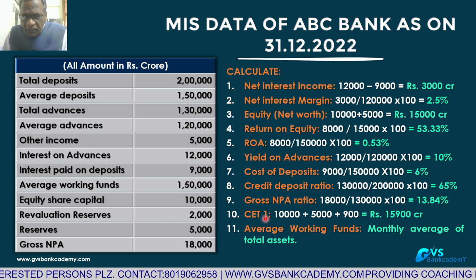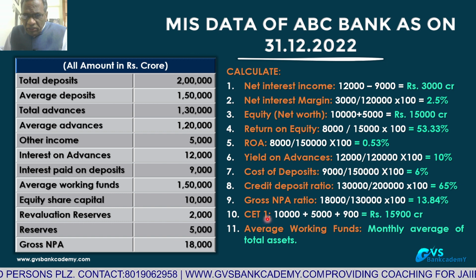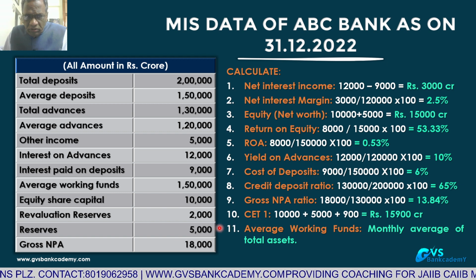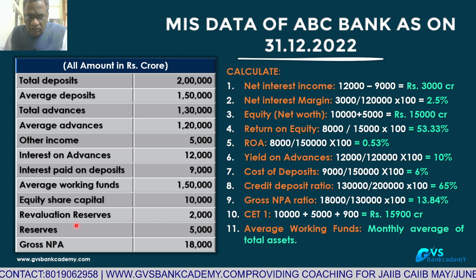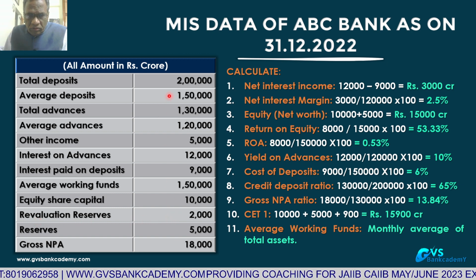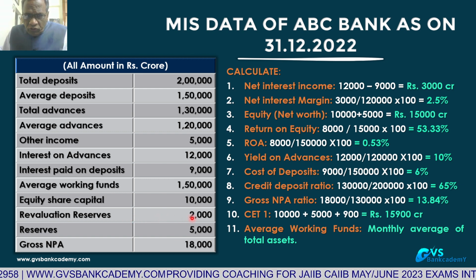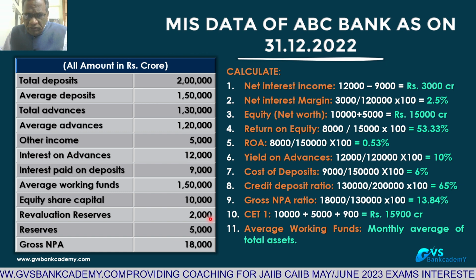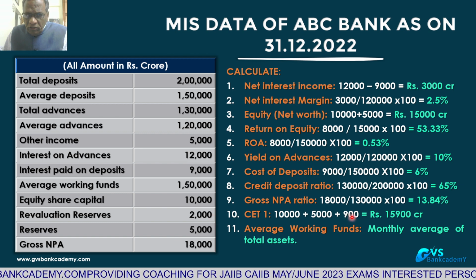Common equity tier 1 capital. This is regulatory capital. Common equity tier 1 capital is equal to capital 10,000 crores, reserves 5,000 crores plus revaluation reserves. Out of 2,000 crores, you have to discount 55%. 2,000 into 55 is 1,100 crores. 2,000 minus 1,100, 900 crores only you have to take.